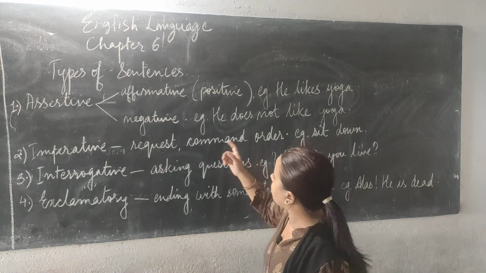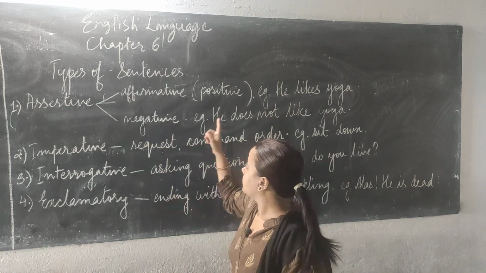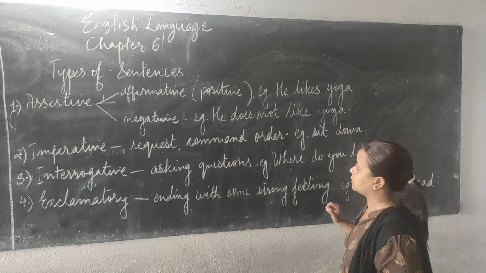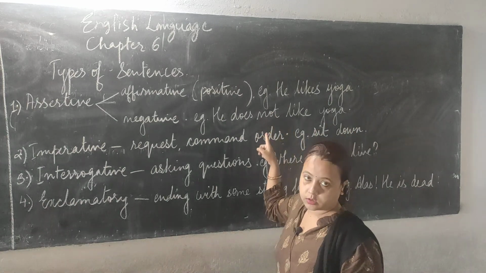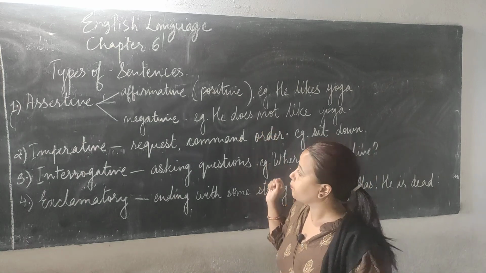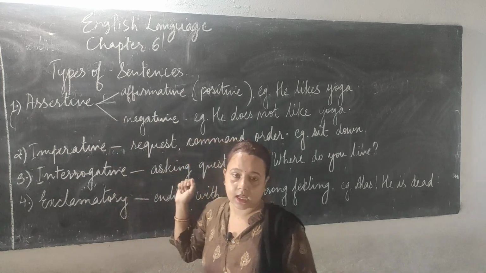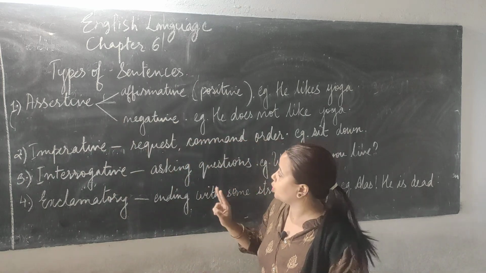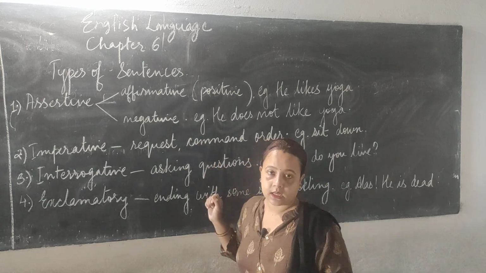But this sentence can be changed into a negative form: he does not like yoga. You can see there is a not, so that indicates this is a negative sentence. Again, assertive sentences are categorized into 2: affirmative means positive and negative means negative.